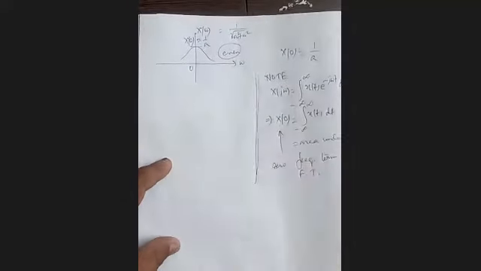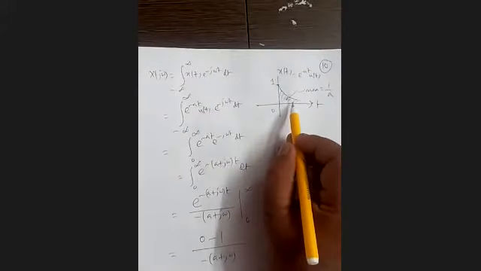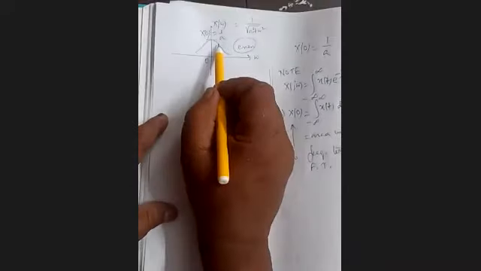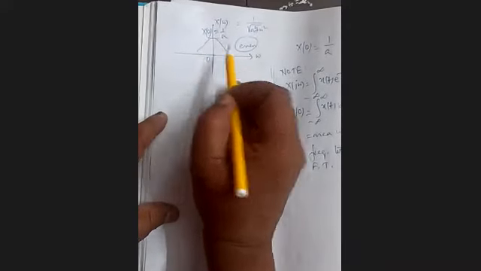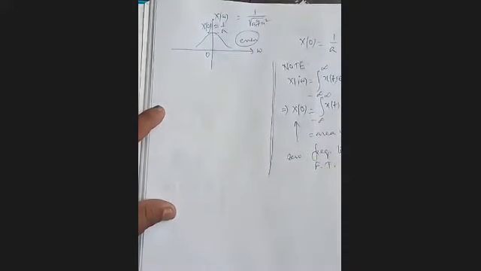Sir, your mic is muted. Oh yes. So what I tried to say, thank you. Its area in the time domain is 1 by a, and in the frequency domain it is the zero frequency term, which is the area. This is also the same 1 by a. So they are equal.